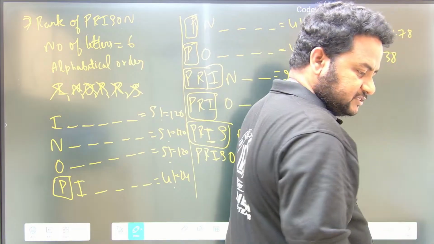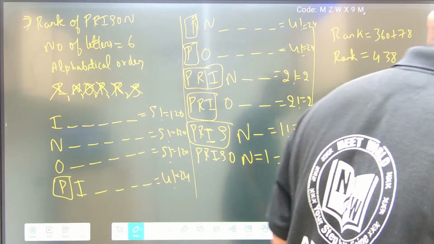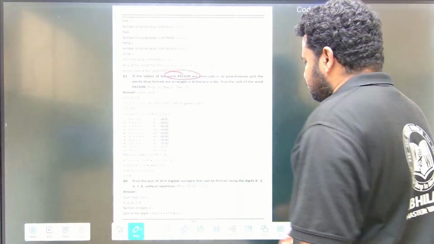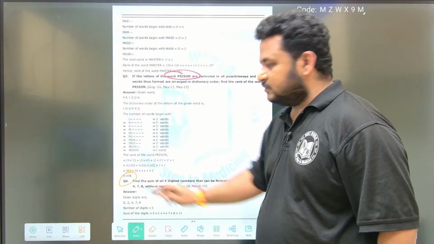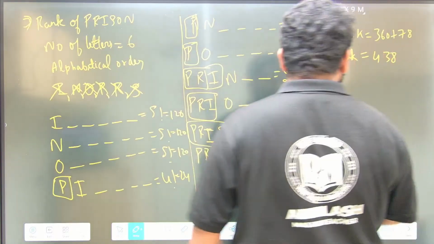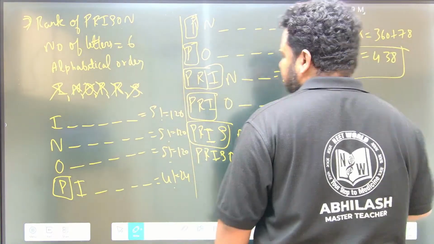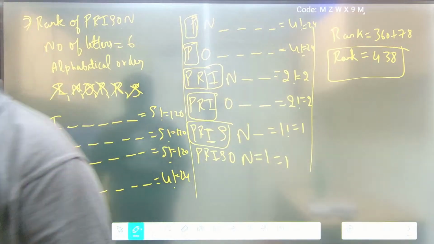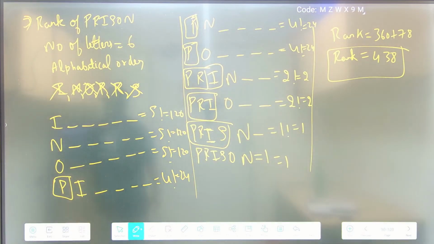Let me check once. So the rank is 438. That is absolutely the correct value, we got it here. So the rank of PRISON is 438, friends. This is how you have to solve this question. Clear?